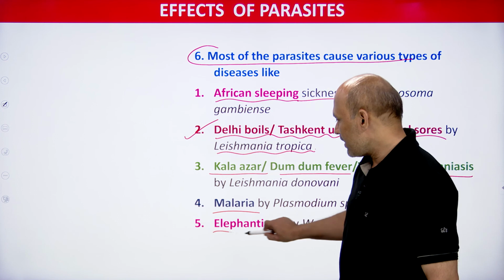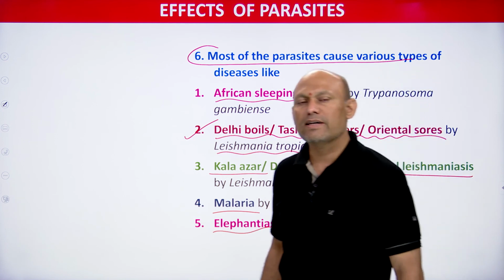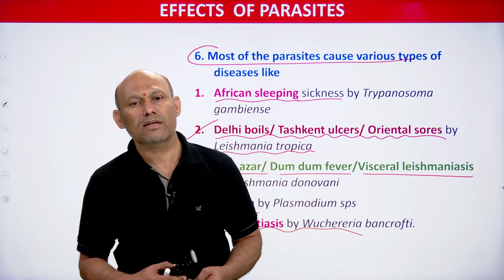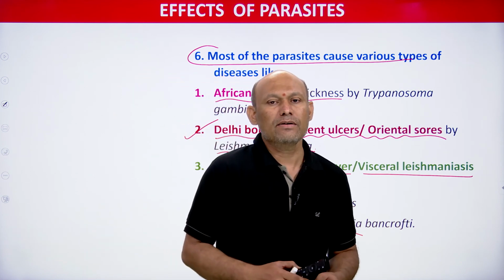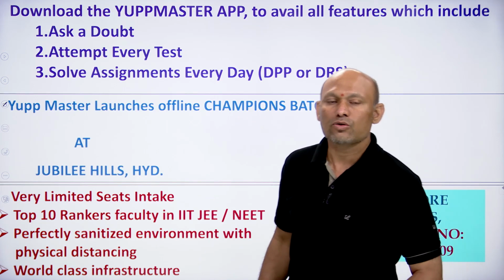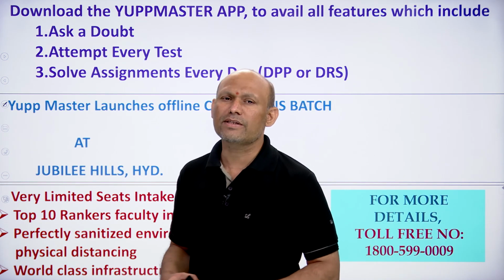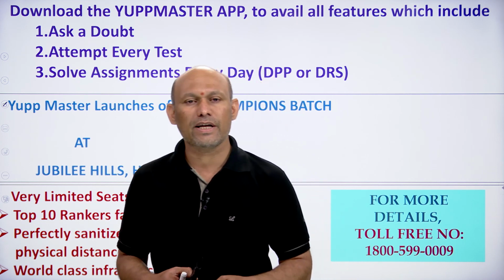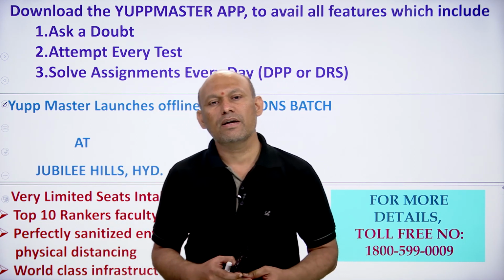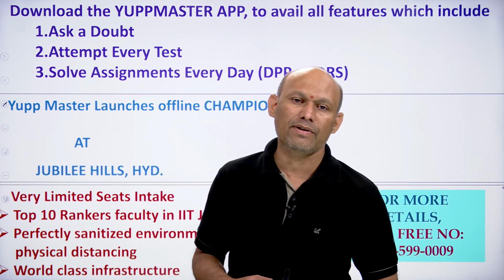You see, elephantiasis, students. So filariasis is caused by Wuchereria bancrofti. This also we have in our syllabus, its life cycle and pathogenicity, which we will discuss subsequently in detail. Students, in today's session we have seen parasitic adaptations and effects of parasites in detail.